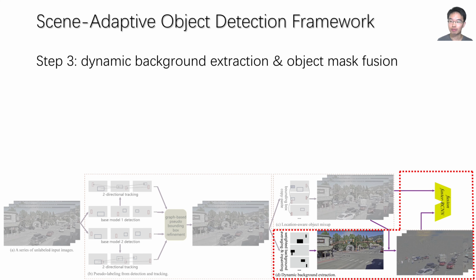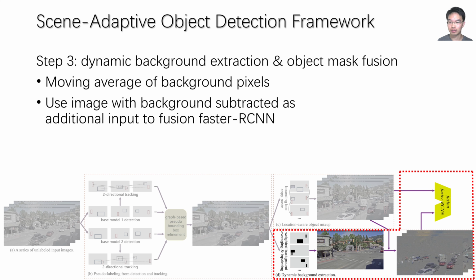In the third step, we further boost the performance by extracting the background information of the scenes dynamically. Because in different frames, different parts of the background are exposed, we can integrate them and compose a complete background image. We then can subtract the background from the image to get the object mask. This mask contains well-defined object boundaries, so it is beneficial for detection.